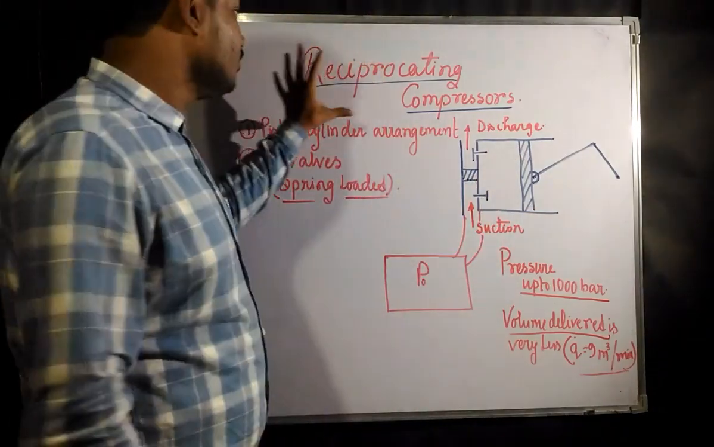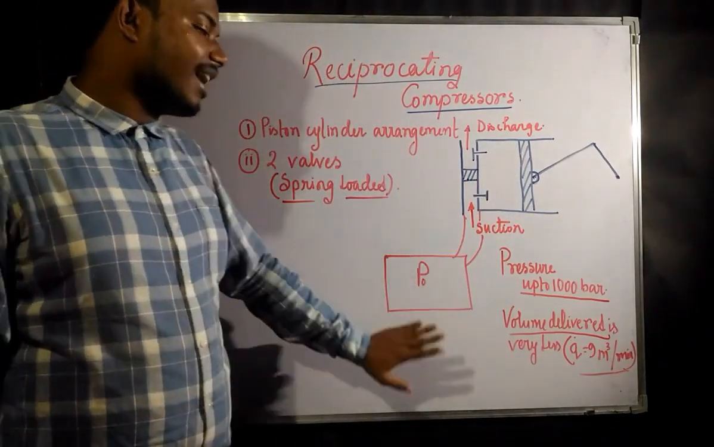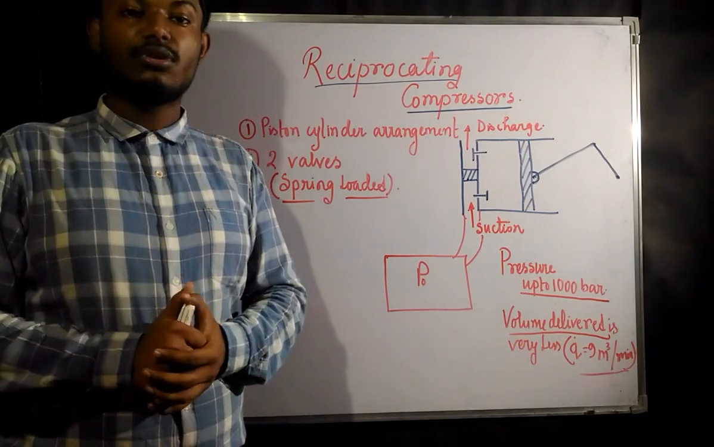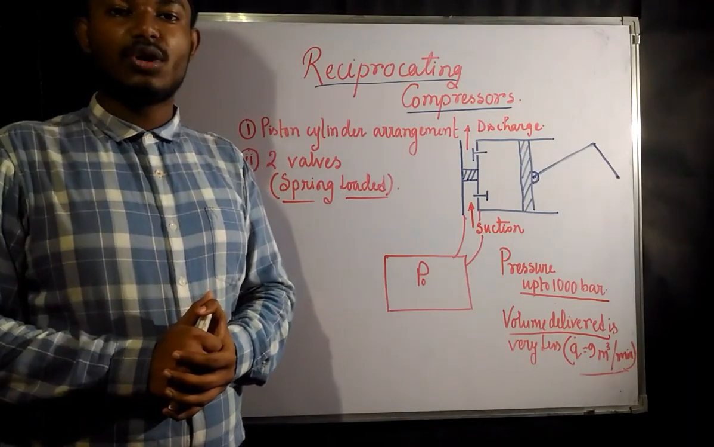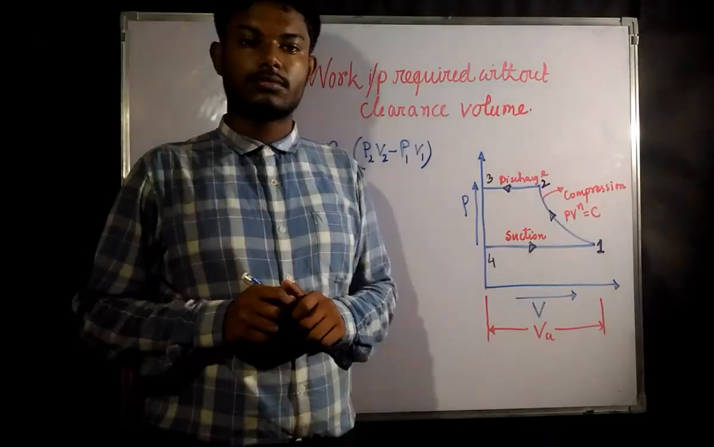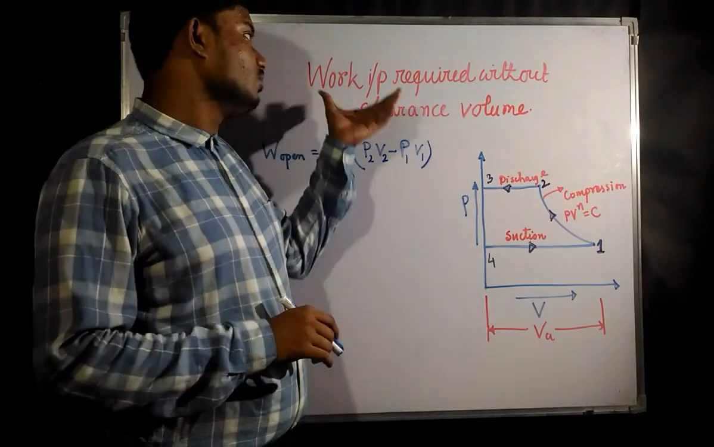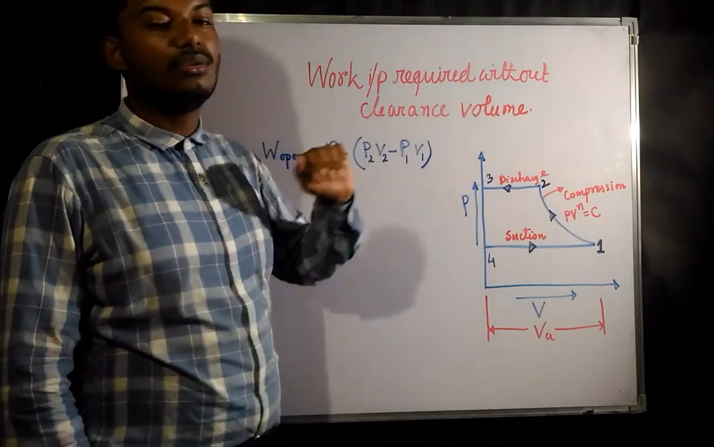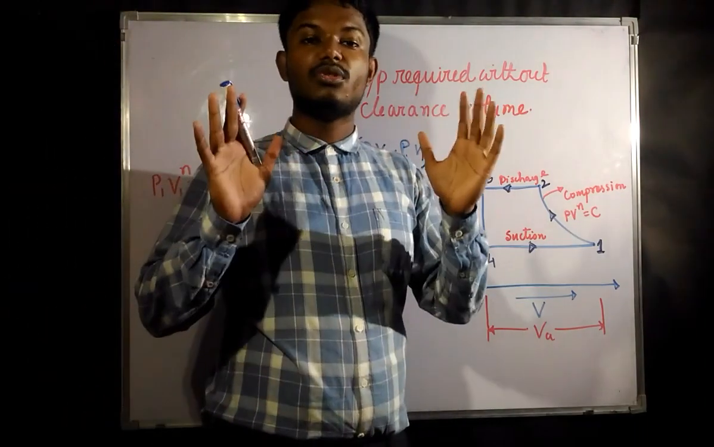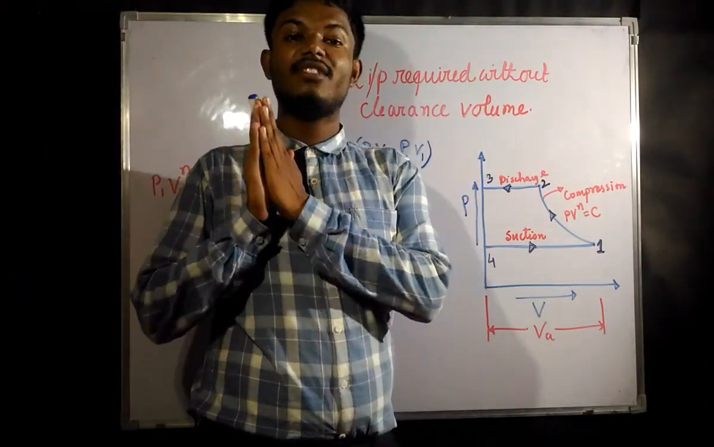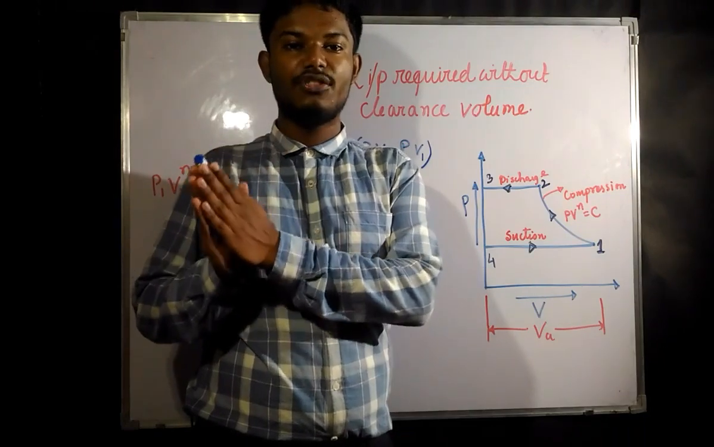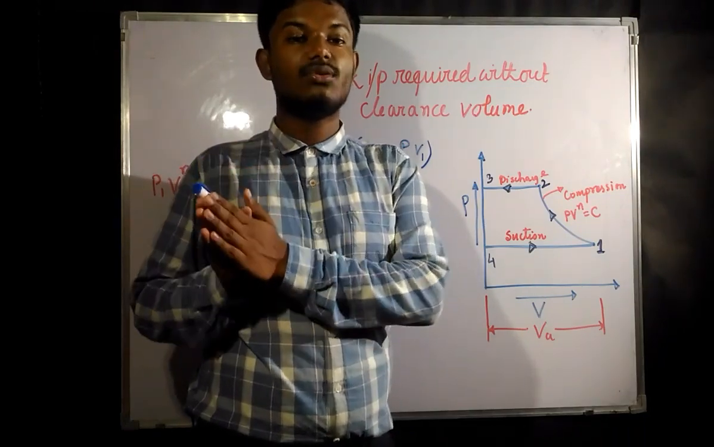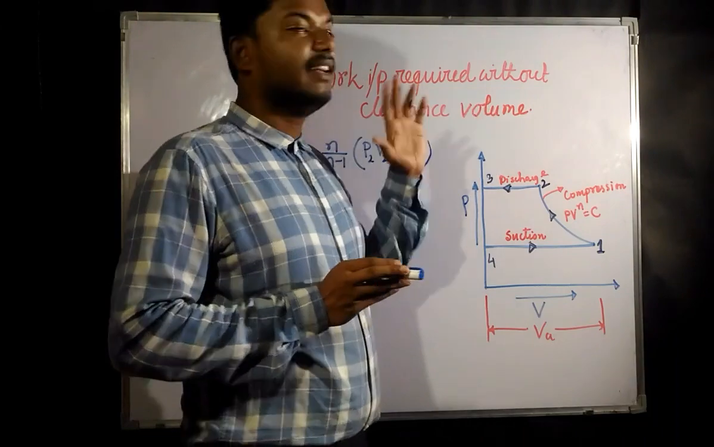So this is going to be a reciprocating compressor, and now we will see what is the work input required for reciprocating compressors. We are going to see the work input required by the compressor without clearance volume. Suppose there is a reciprocating compressor and there is no clearance volume. In that case, what is going to be the total work required?